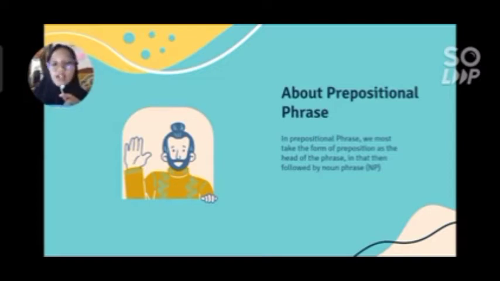However, in several sources, I found that a preposition is not only followed by a noun phrase. There are also several others, like an -ing clause or a WH clause, and also a pronoun. They also follow a preposition.